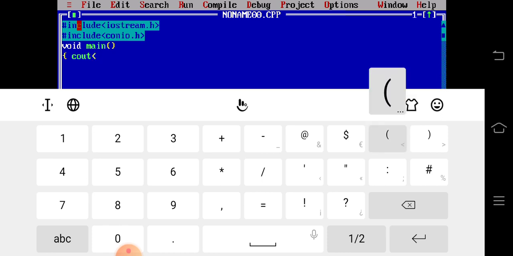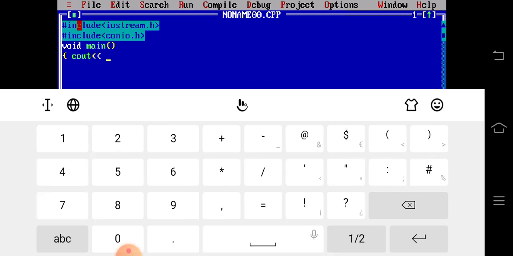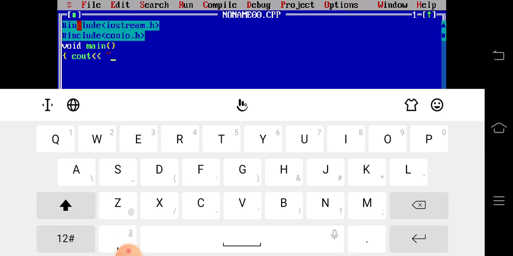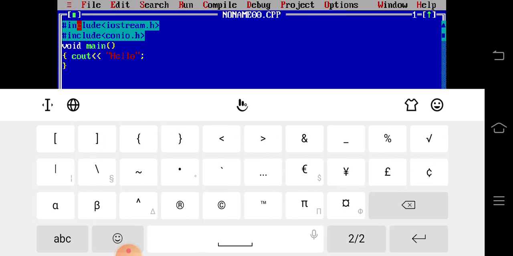So we write cout, then within double inverted commas I have to write hello. Then I close the double inverted commas again, then a semicolon, and after that we close the curly bracket.